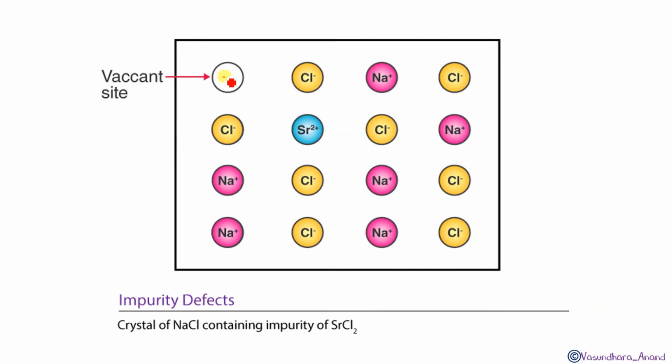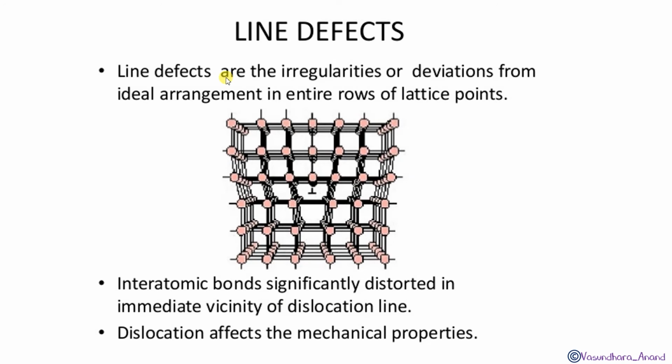Clear? Okay. चलिए, next is the line defect. Line defects are the irregularities or the deviation from, this is not in our NCERT syllabus, so this is not that much important. Okay, just to get the knowledge, I made a few slides for that, so you just go through with this. Line defects are the irregularities or the deviation from ideal arrangement in entire rows of the lattice point. पूरे row में जाता.